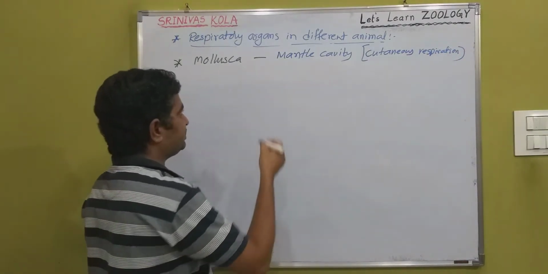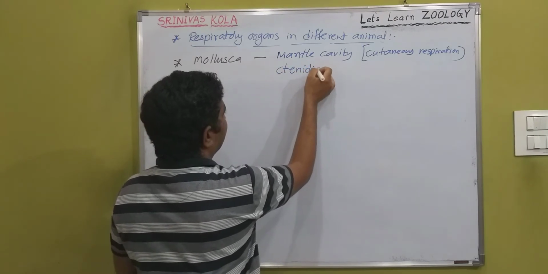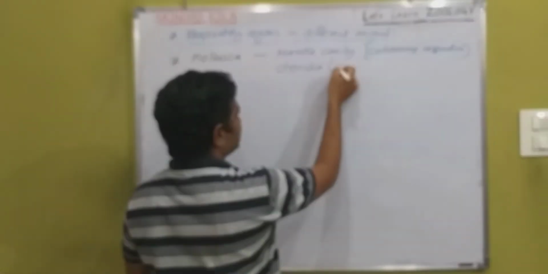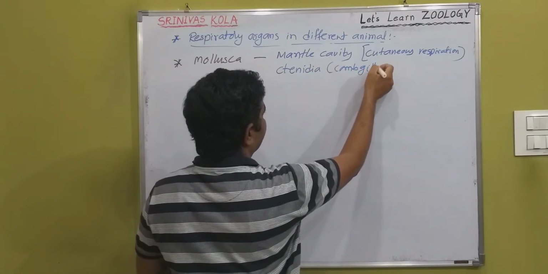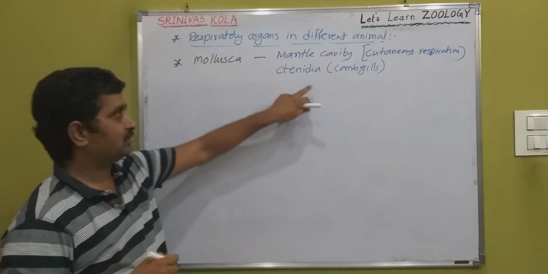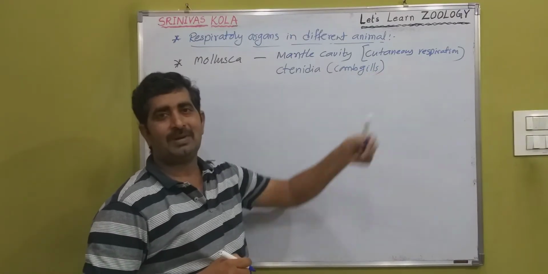Okay, then next, ctenidia, or otherwise known as comb gills, in the aquatic molluscs. So through the gills, it is a branchial respiration.